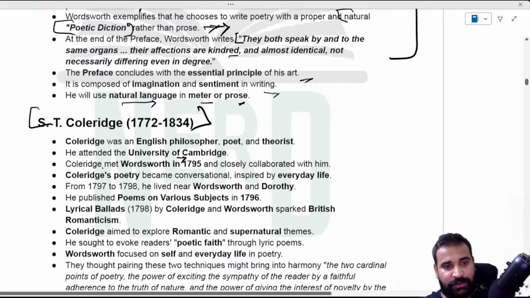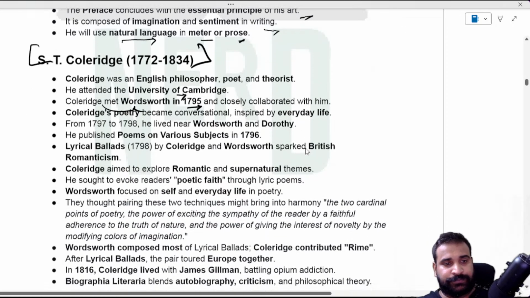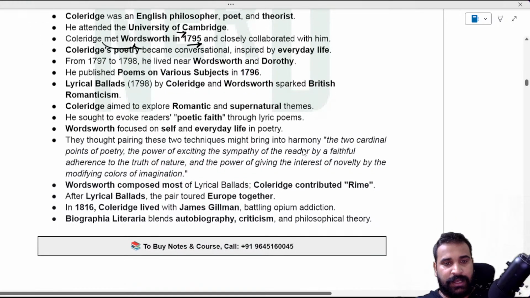Again, he met Wordsworth in 1795, and they instantly became friends. Right. Anyway, we talked about his life and all other poems.